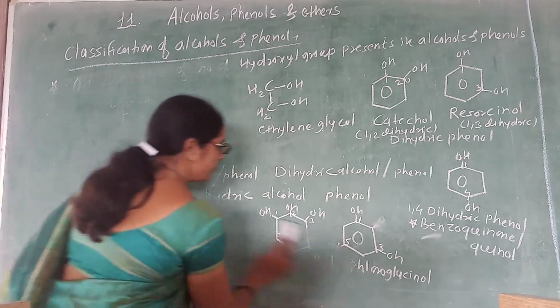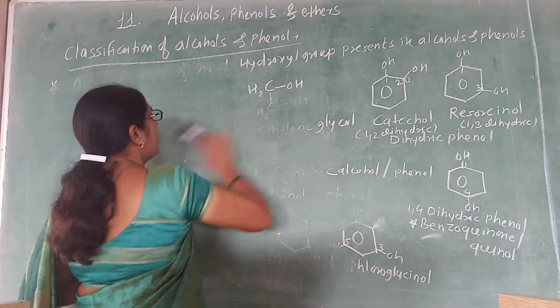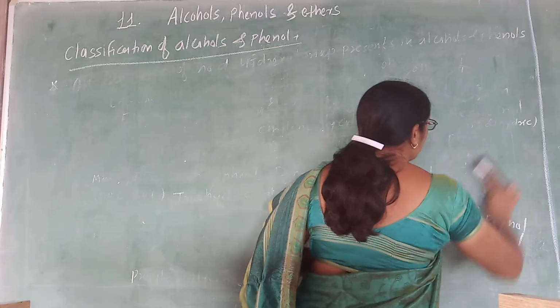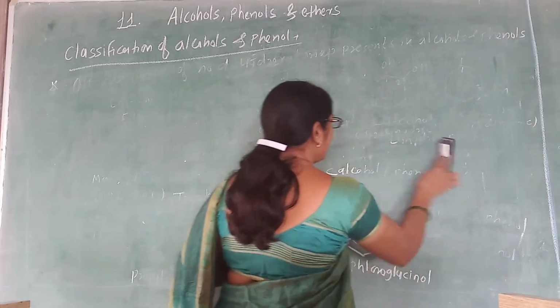The next point is the classification of monohydric alcohol. Now we consider only monohydric alcohol, and we try to classify it.